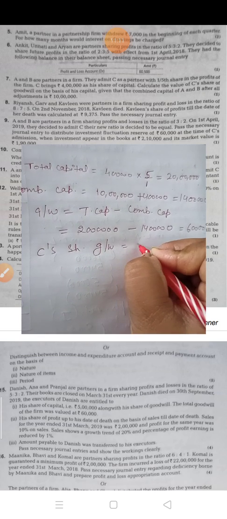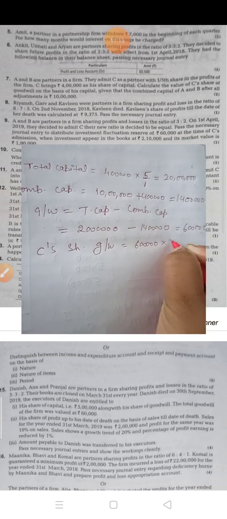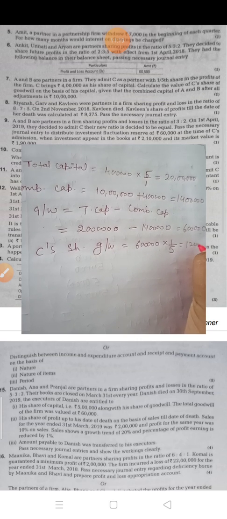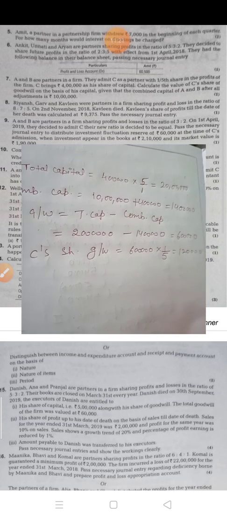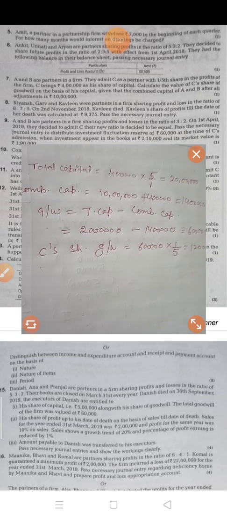C's share of goodwill. So it is 6 lakh, 1/5 C's share. So it is 1,20,000. In this way, you have to calculate the new partner's share of goodwill.